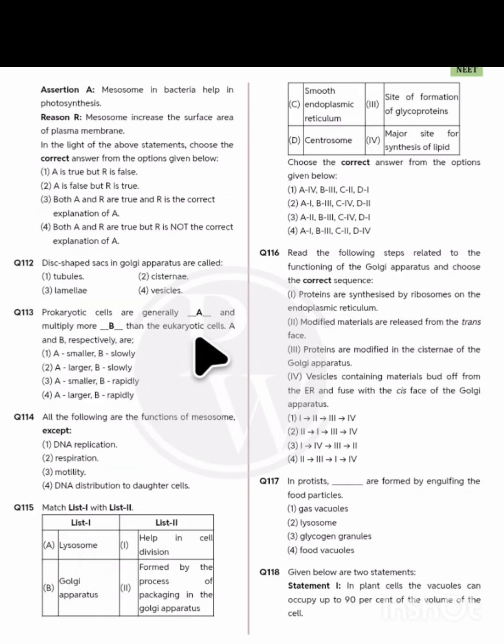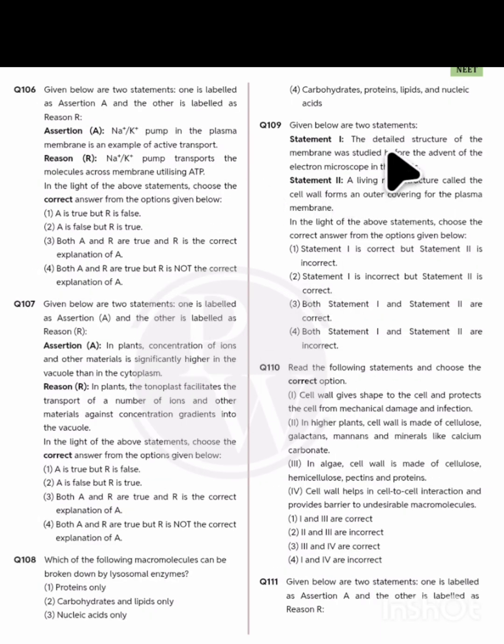Then question 109. The detailed structure of the membrane was studied after the advent of the electron microscope. Statement 2: the living rigid structure, not living rigid. There should be non-living, right? The structure called the cell wall, and that is wrong. That means statement 1 is correct, statement 2 is incorrect.